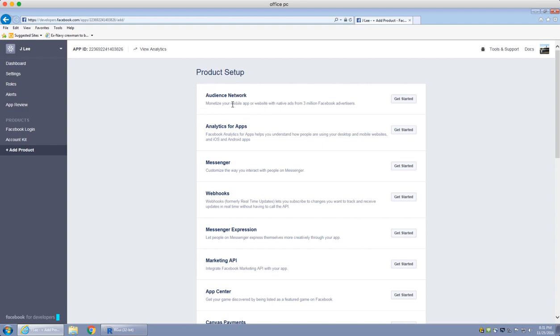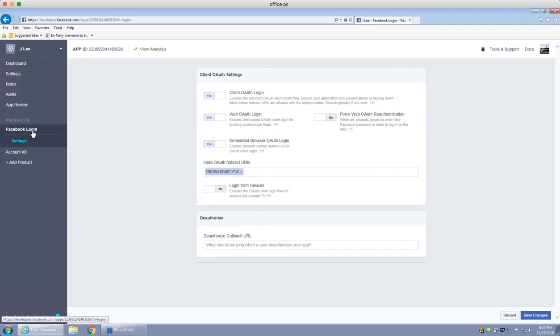Once you have created it, it gives you a menu on your left side here, and you go to your settings. Make sure that client OAuth login is set to yes, and that you have copied and pasted the valid OAuth redirect URI into this field.